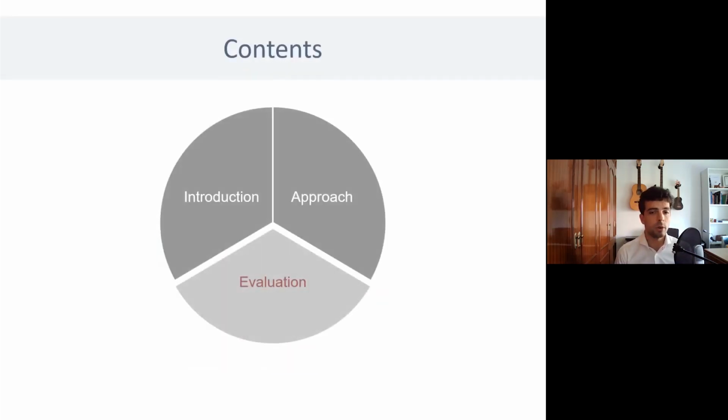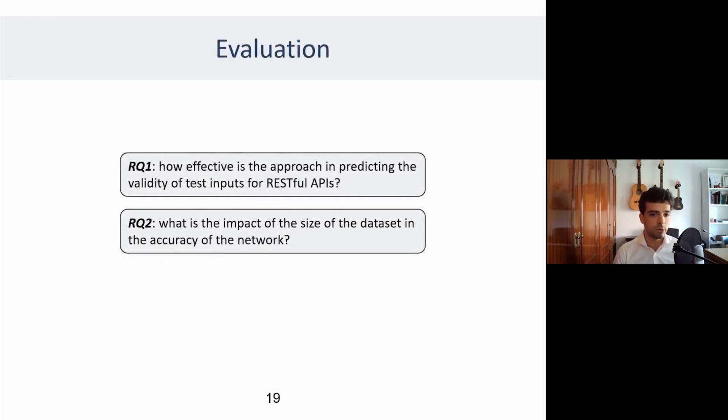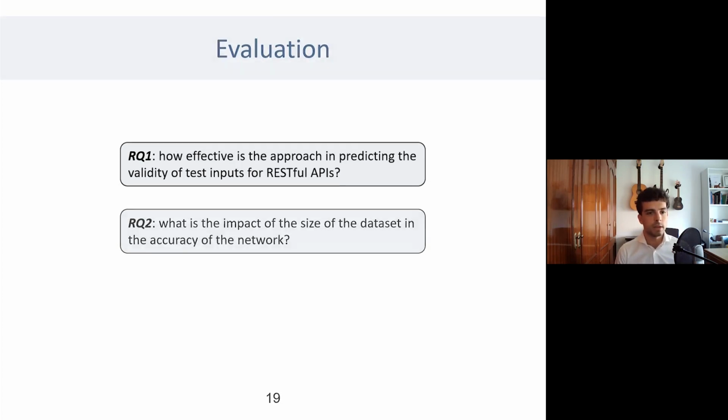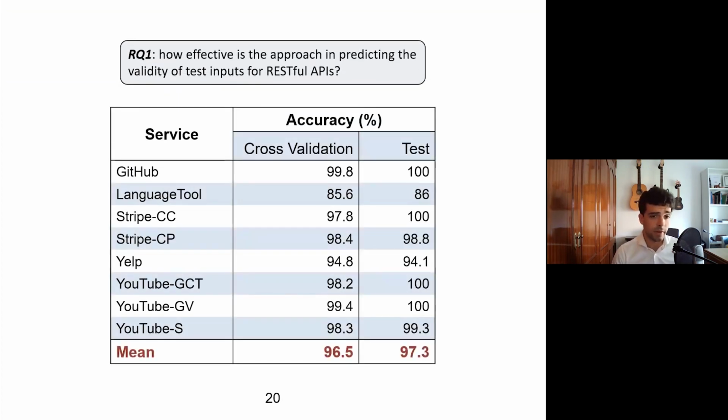In order to evaluate our approach, we studied two research questions. First of all, how effective is the approach in predicting the validity of RESTful API test inputs? And the second is, what is the impact of the size of the dataset on the accuracy of the network? By making use of 8 different services of 5 real-world APIs, we could demonstrate that the proposed system could achieve an average score on test data of 97%, the score being even perfect in several services, such as GitHub.